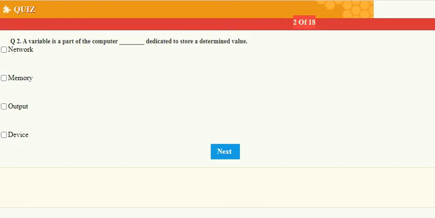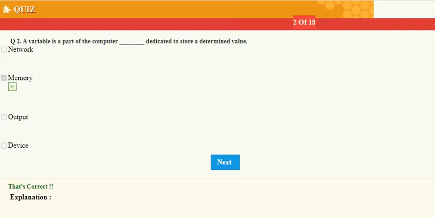Next question is, a variable is a part of the computer dash dedicated to store or determine value. I hope you know this answer. It's very easy, and the answer will be what? Computer memory.